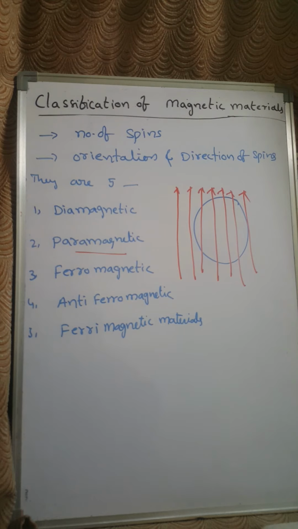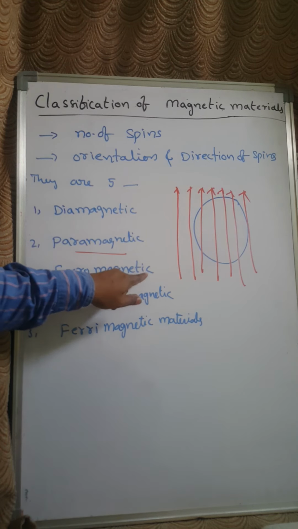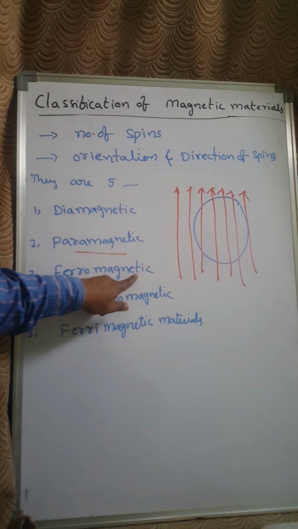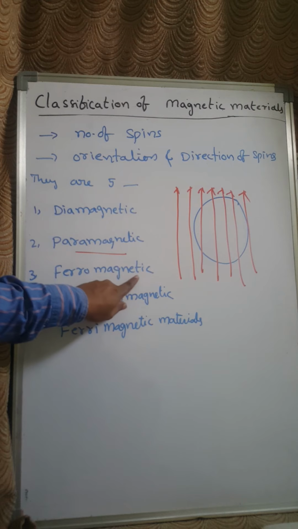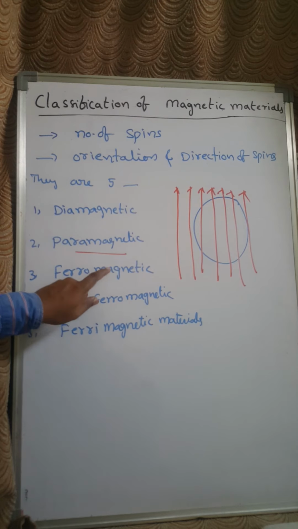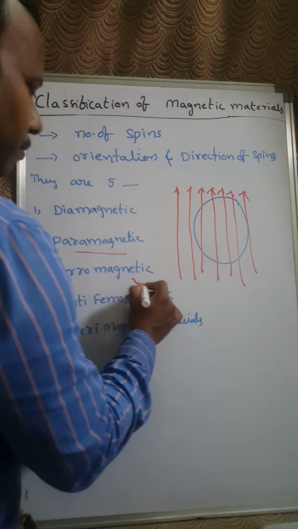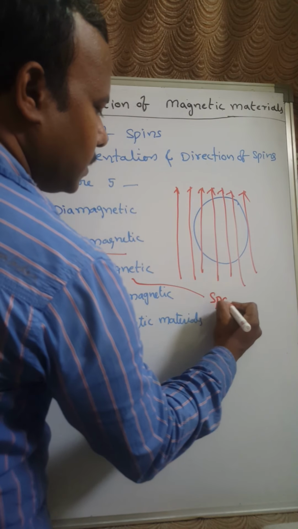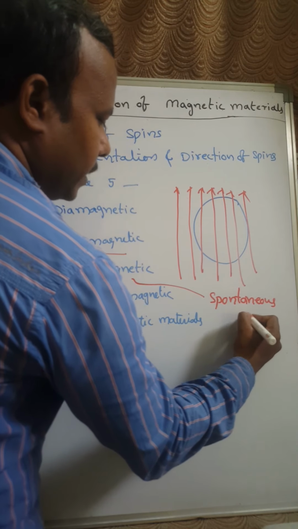Here a large number of free spins are available. Because of more free spins, more dipoles are going to be formed, and because of that, even without applying a magnetic field, the material shows some magnetic phenomena. That phenomenon we call spontaneous magnetization. Ferromagnetic material shows spontaneous magnetization.